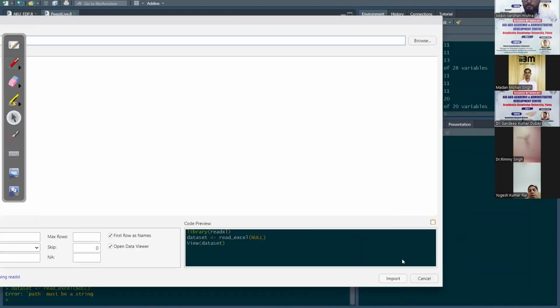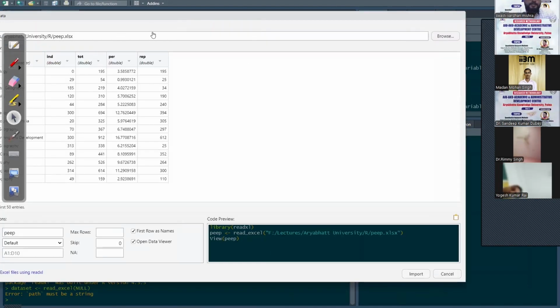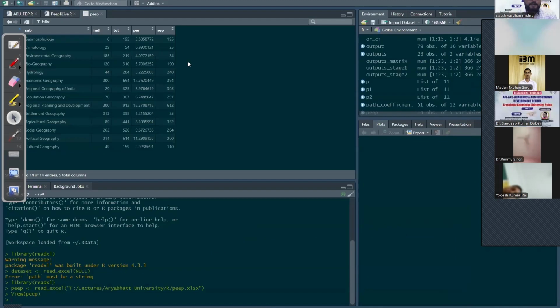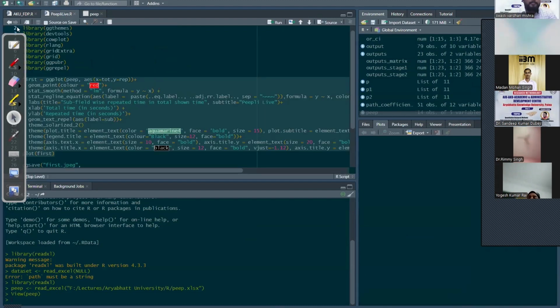We import the data set. So this is the data set: the total time, the person, the repetition time. Simple data set. Anyone can make a scatter plot in Excel, very easy. But what we did, we wrote it in R and loaded the libraries.